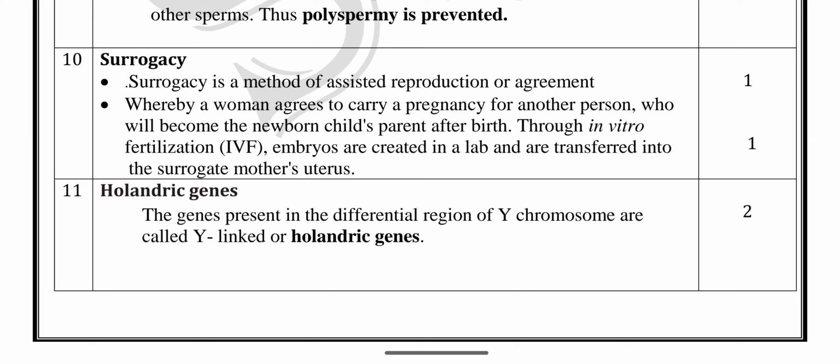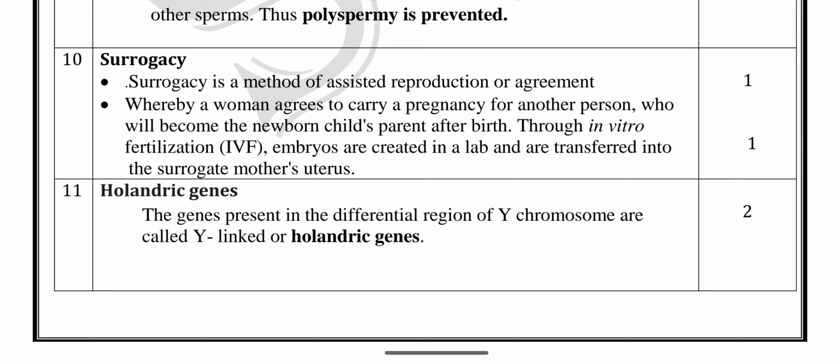Next, question number 11, holandric genes, one of the easiest questions in chapter 4. The genes present in the differential region of the Y chromosome are called Y-linked or holandric genes. The Y chromosome is important.